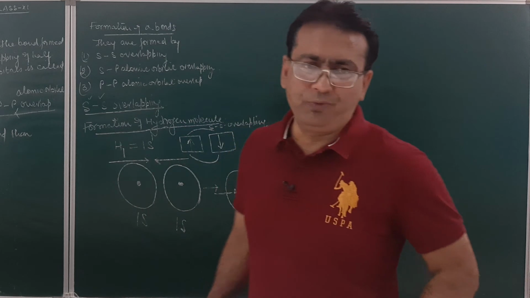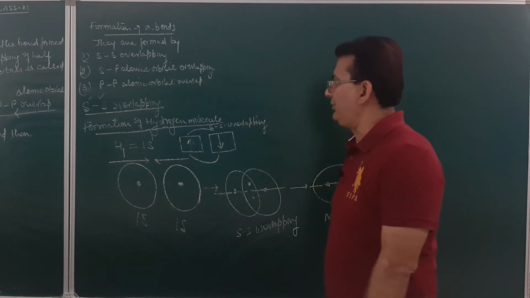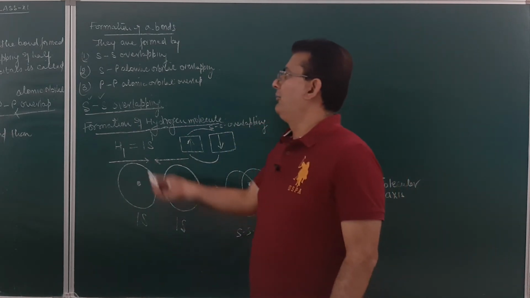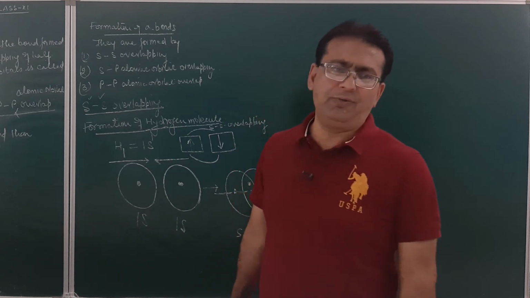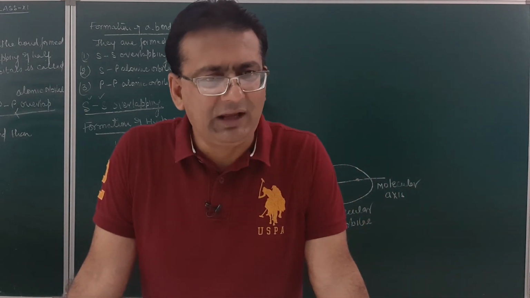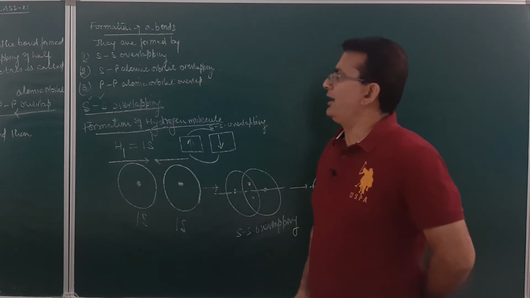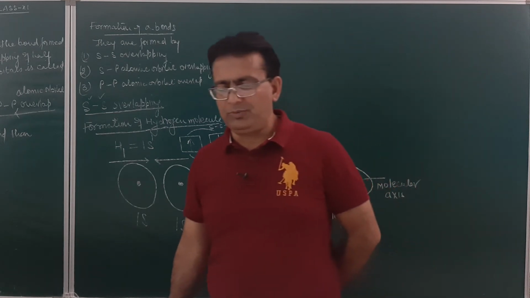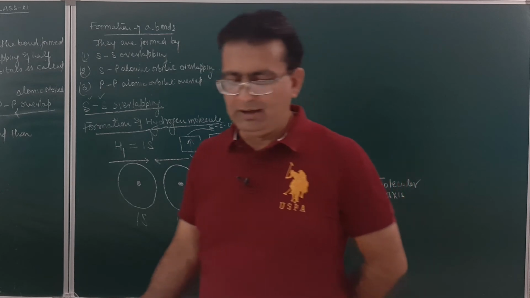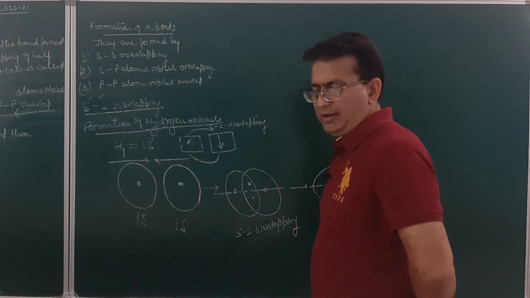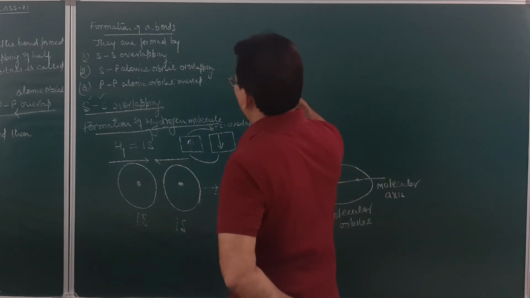This is how the bond formation of a hydrogen molecule will take place. And how is it obtained? By the overlapping of two half-filled s atomic orbitals. So, when one half-filled s atomic orbital overlaps with another half-filled s atomic orbital, it may result in the formation of a sigma bond. Second will be by s-p overlapping.